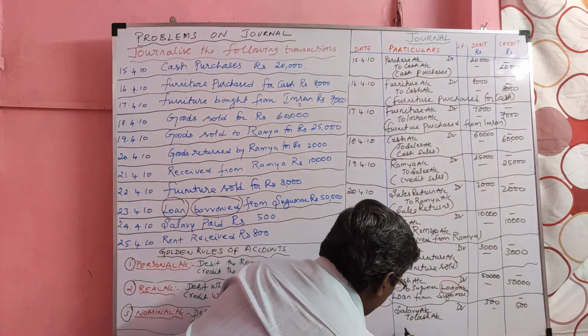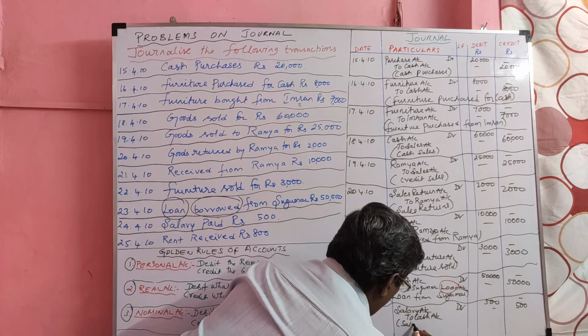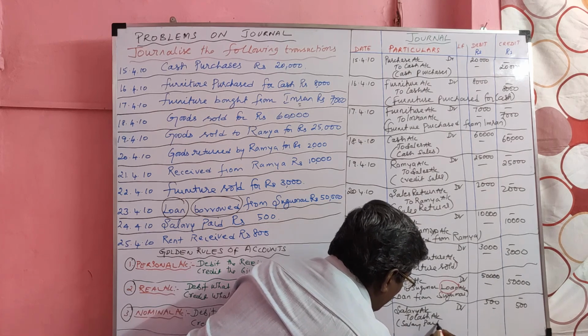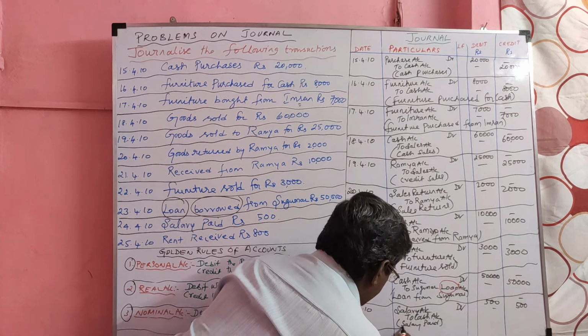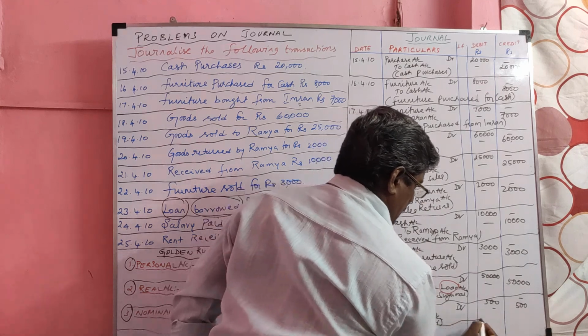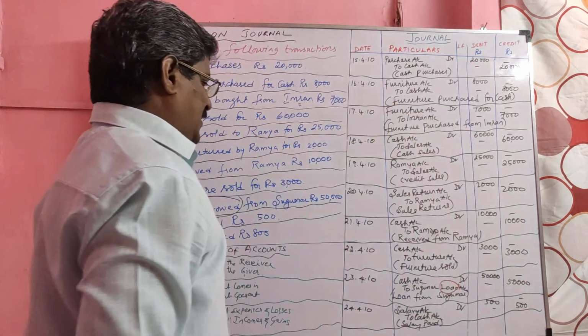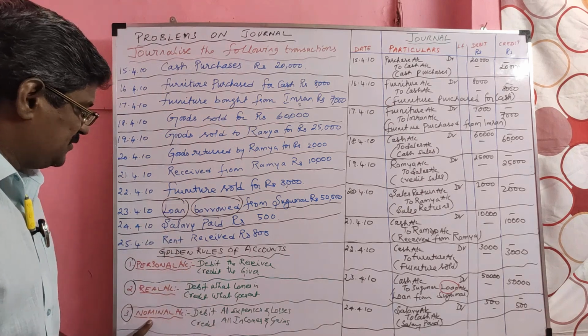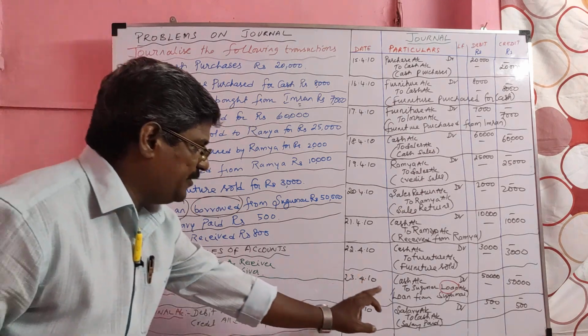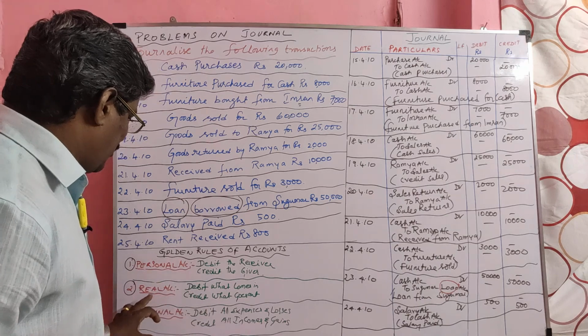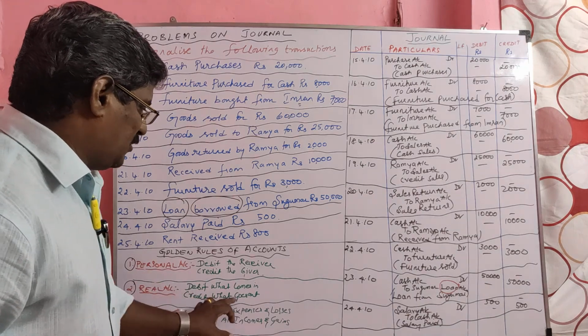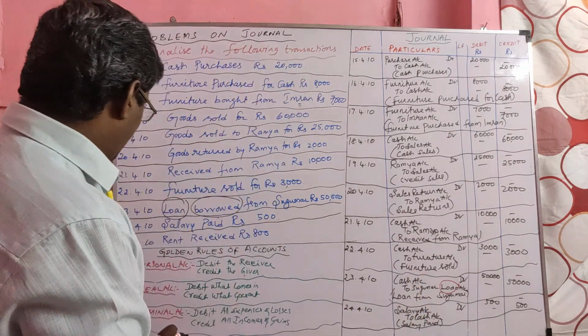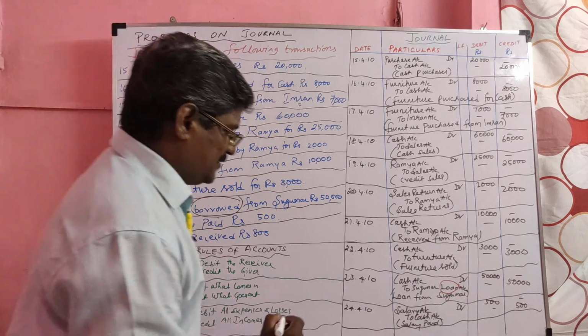Narration: salary paid. Then once again, salary paid. Salary is a nominal account. Since it is an expense, salary should be debited. From us, what is going out? Cash. Cash is a real account. Credit what goes out, it should be credited. Then 25th, the last transaction.